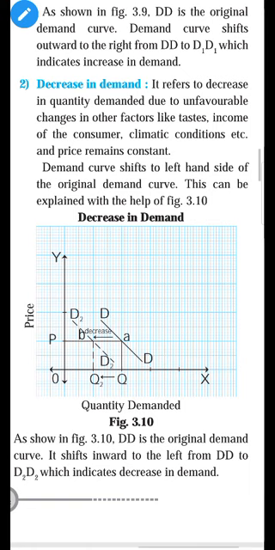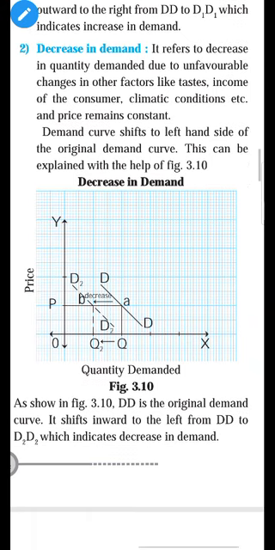Decrease in demand refers to decrease in quantity demanded due to unfavorable change in other factors like taste, income of the consumer, climatic condition, etc., and price of the commodity remains constant. In the increase in demand, demand shifts to the right hand side. So in the decrease in demand, demand shifts to the left hand side. The opposite of right hand side is left hand side. Whatever you have learned in the increase in demand, just make the opposite of that, you will get a decrease in demand.